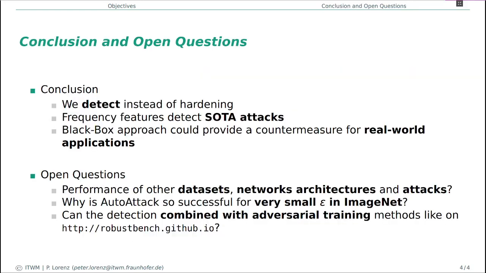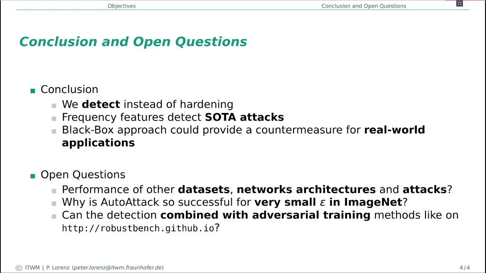Conclusion. The conclusion is that we detect instead of hardening. Frequency features are able to detect state-of-the-art attacks. The black box approach could provide a countermeasure for real applications.